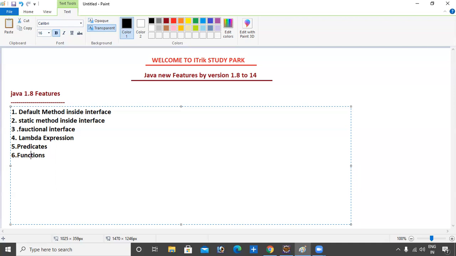The seventh topic is the double colon operator, introduced in Java 1.8 version. Then our stream API. This is the list I have in my mind.